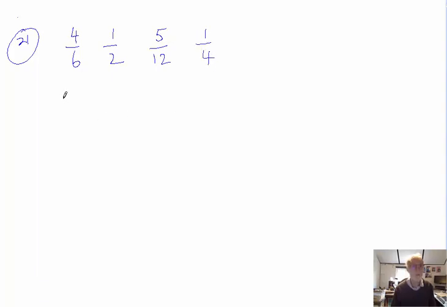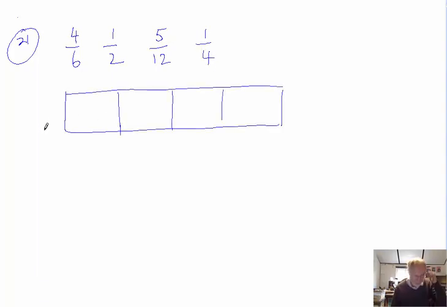Okay, Tara, we should now be looking at question 21. So let's just get that up here. Question 21 on page 6, of course, still. We've got to order some fractions. The fractions we've got are 4 over 6, 1 over 2, 5 over 12, and 1 over 4, a quarter. And we've got to put them in some boxes, with the smallest one on the left, small up to large on the right.